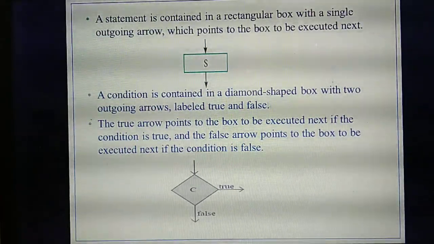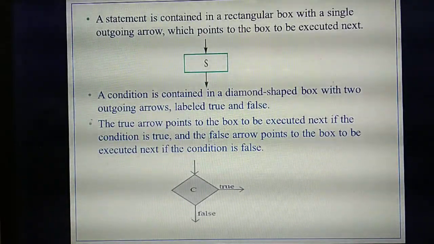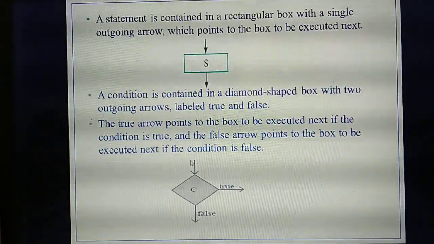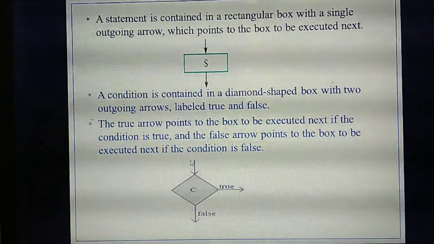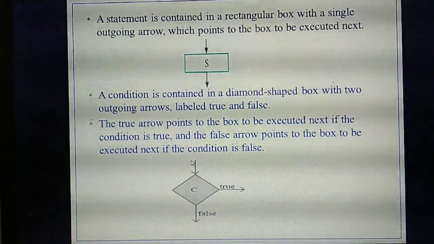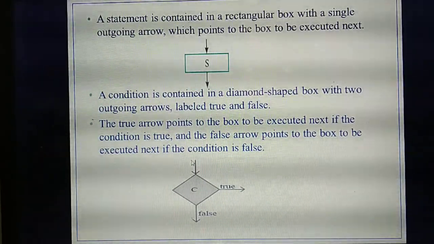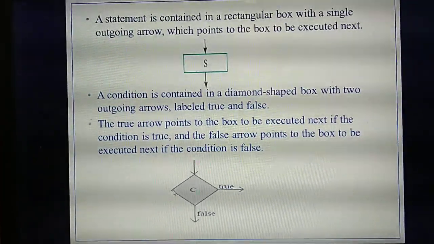Next thing is the diamond shaped box. See, this is called a diamond shaped box. What is the use of the diamond shaped box? Condition. If you are going to check any condition, you need to give that condition in the diamond shaped box.